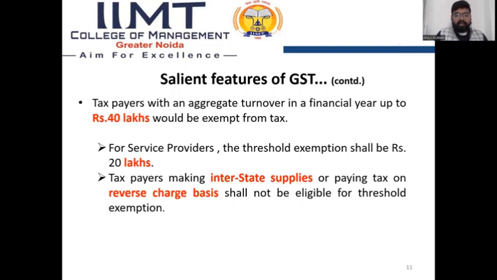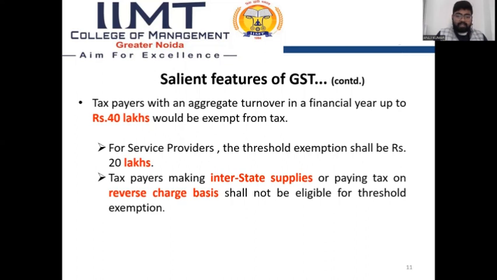For service providers, the exemption limit would be 20 lakh. A taxpayer making interstate supply or paying tax on reverse charge basis shall not be eligible for threshold exemption. If any trader or wholesaler sells goods interstate, like if any person of UP sells goods to Delhi, it is an interstate supply.